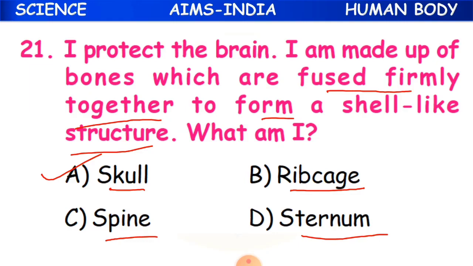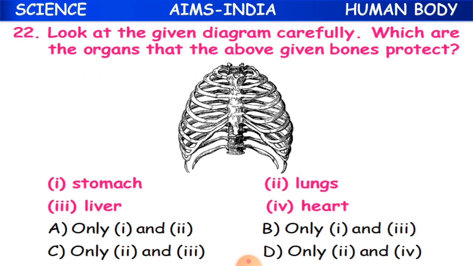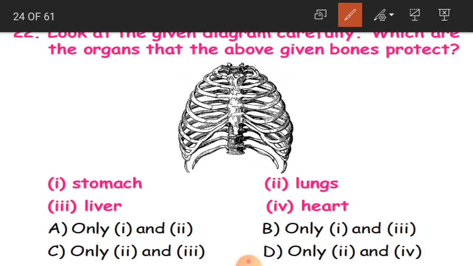Now children, 22nd question. Look at the given diagram carefully. Which are the organs that the above given bones protect? See here. So this is the diagram. What is this diagram, children? It is the rib cage actually.